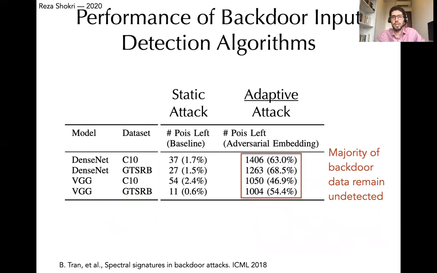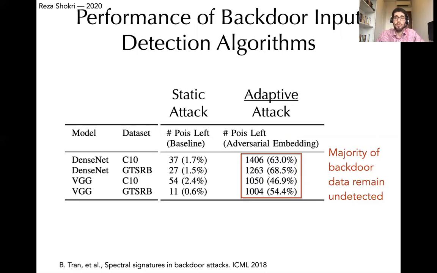Also, there are algorithms that try to detect whether the input is a backdoor input, which is an input that contains the trigger. In the static attack setting, where the model is poisoned with the data, you see that the majority of the poisoning data are removed. Almost 90% of the data points are detected. However, in the adaptive setting, the majority of backdoor data remain undetected.